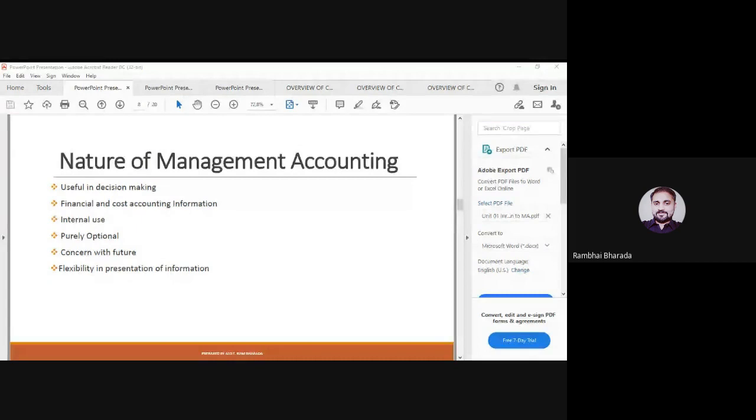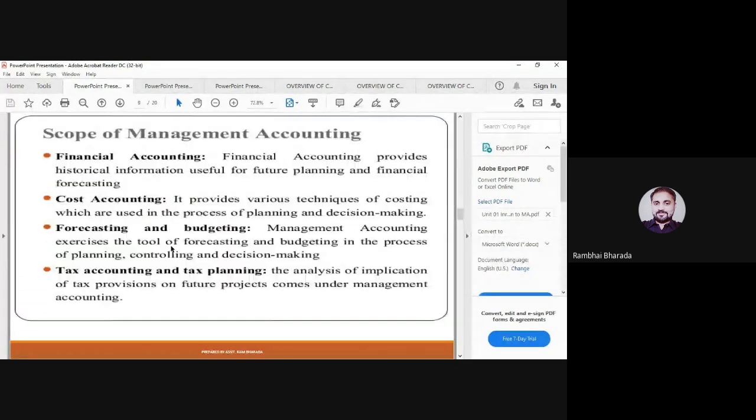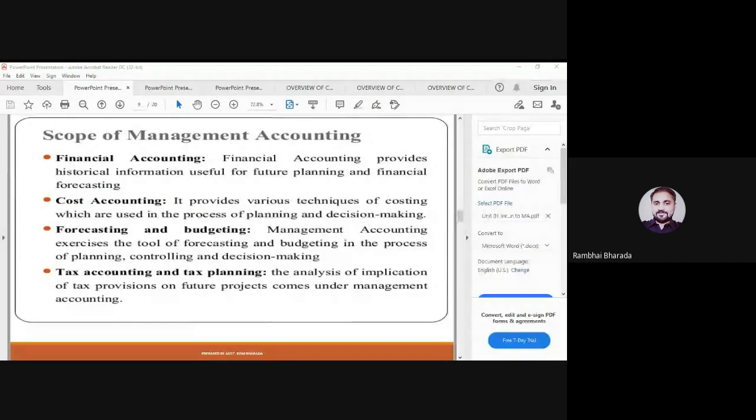Nature of management accounting. Maybe the question asks which of the following represents the nature of management accounting. The options are internal users, purely options, useful for decision making, and all of the above. So your answer is all of the above. Similarly, a question will be asked from this point also: which of the following is the scope of management accounting, or which options represent the scope of management accounting. You need to select the right option.